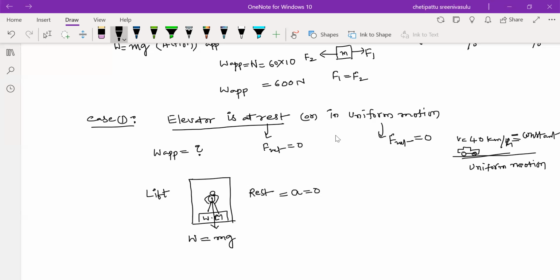And at the same time, the man applies a force in the downward direction, which is equal to his weight. At the same time, this weighing machine also applies the normal force N in the upward direction, because for every action there is an equal and opposite reaction. That is N equals mg. Here in this case, there is no acceleration. That's why upward force equals downward force, W equals mg, mg equals N.